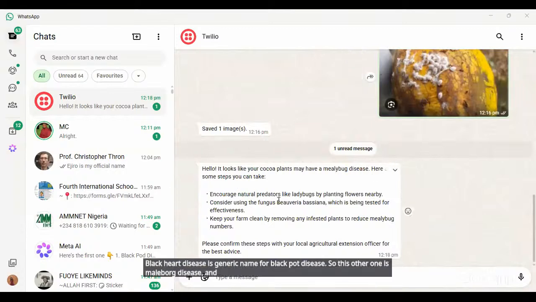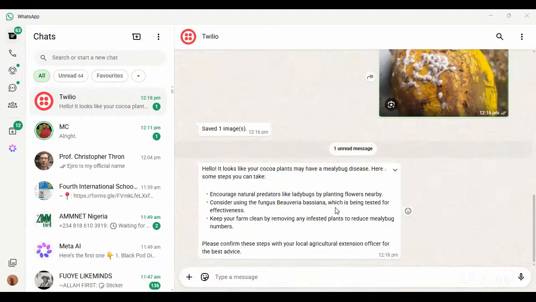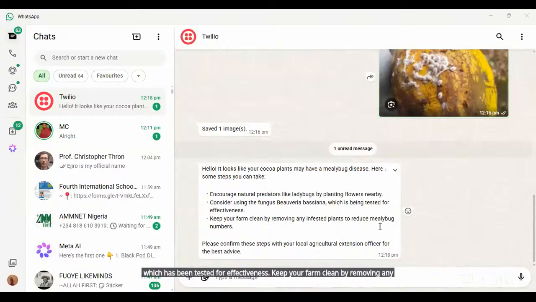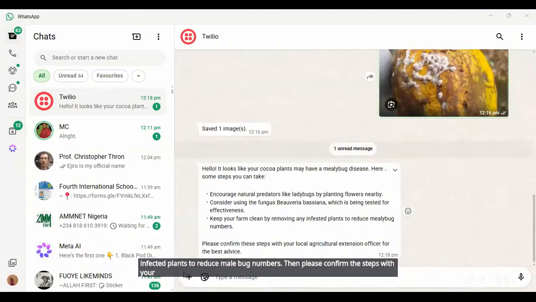Here are some steps you can take. Encourage natural predators like ladybugs by planting flowers nearby. Consider using the fungus Beauveria bassiana, which is being tested for effectiveness. Keep your farm clean by removing any infected plants to reduce mealybug numbers. Then please confirm the steps with your local agricultural extension.